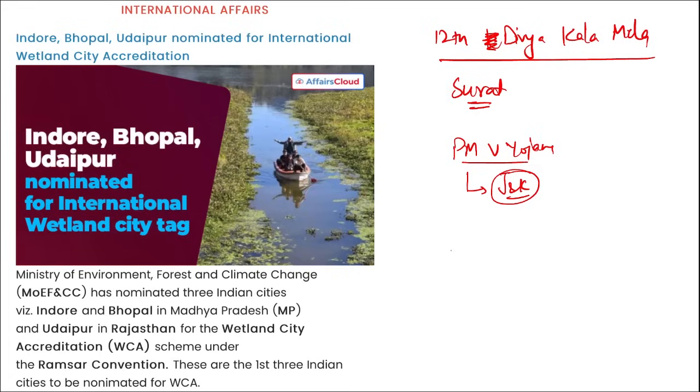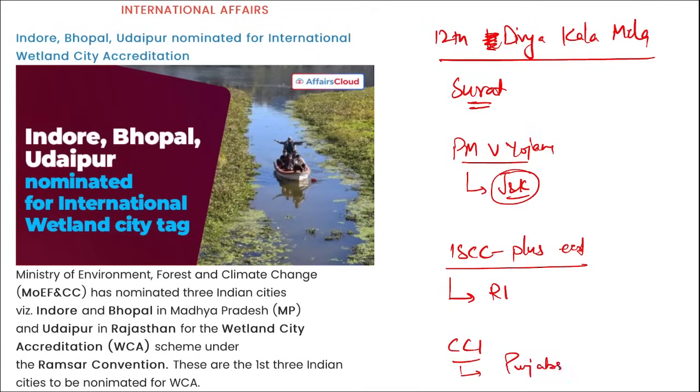Then which company became the first in India to receive ISCC Plus certification? ISCC Plus certification was received by Reliance Industries Limited. Correct? Then recently CCI approved which state's government to buy a private thermal power plant? So it is the Punjab government, right? CCI approved the Punjab government to buy a private thermal plant.